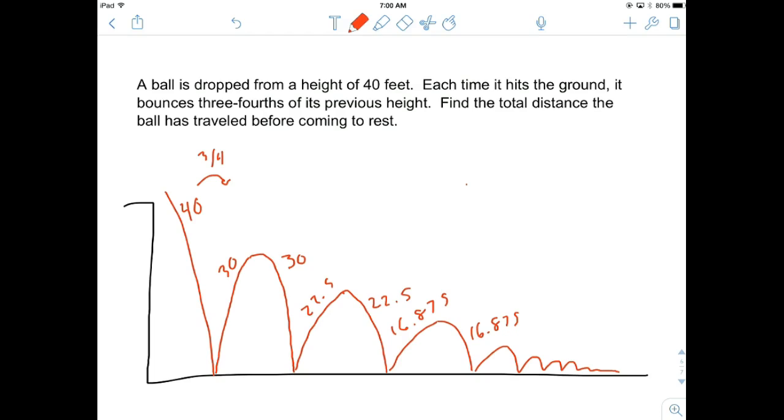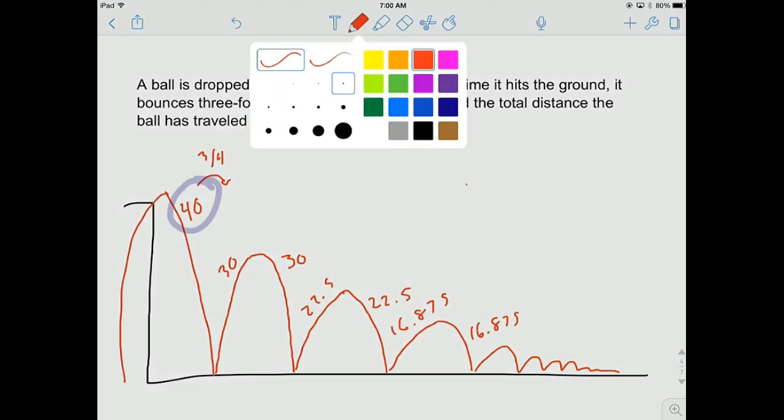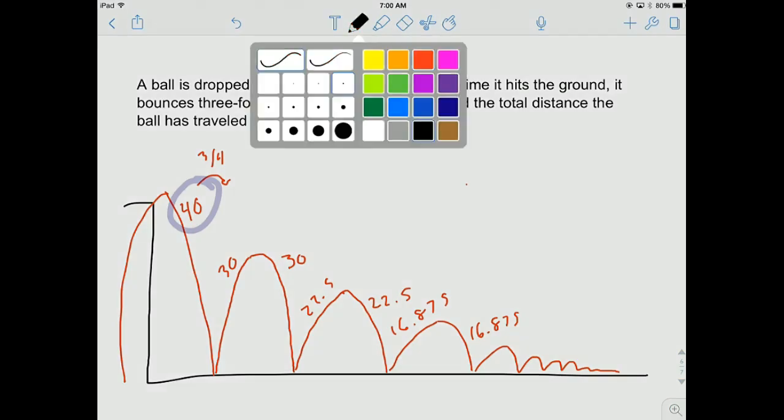So how do we write this as a geometric series? Well, the one thing that I'm going to tell you is that we want to take this 40 into account, but we want to ignore it. It just doesn't fit the pattern, because it doesn't have this side of the 40. It didn't get thrown up 40, it got dropped from 40. So it doesn't have both. So we'll ignore that. We'll just have to add that in later.